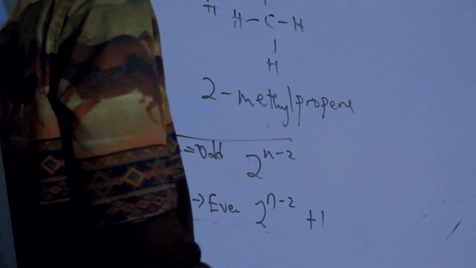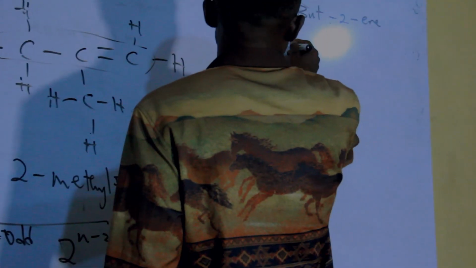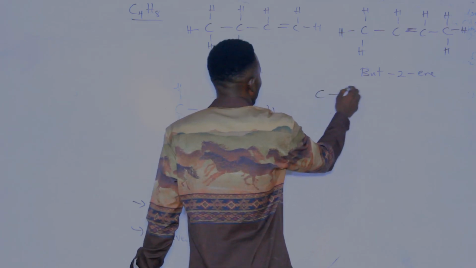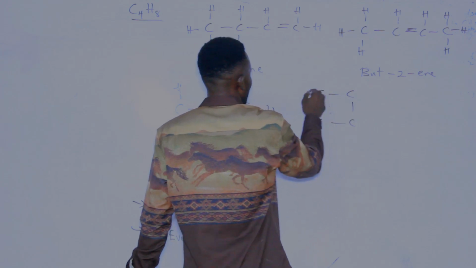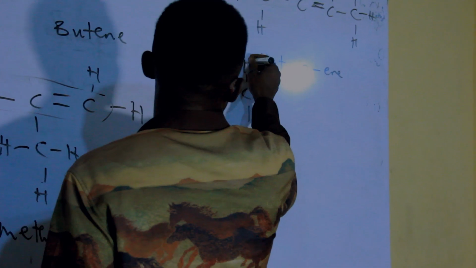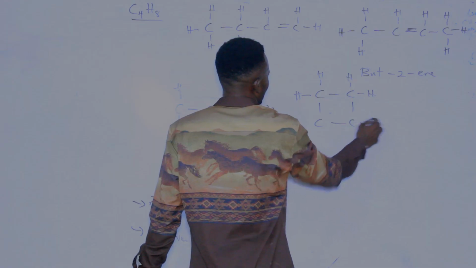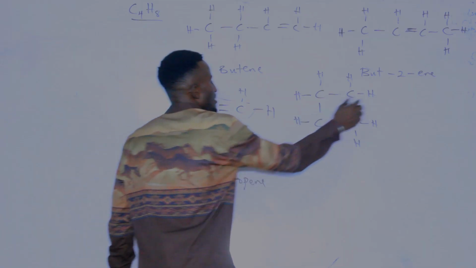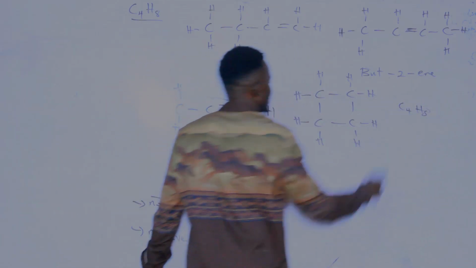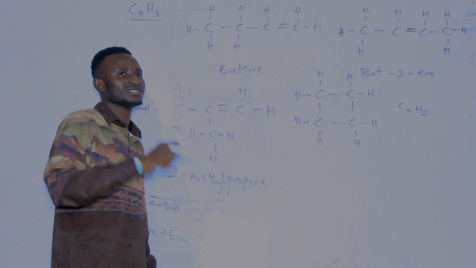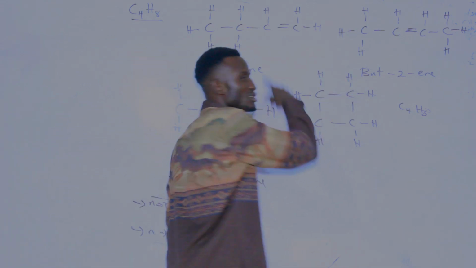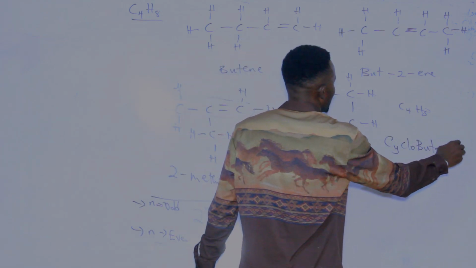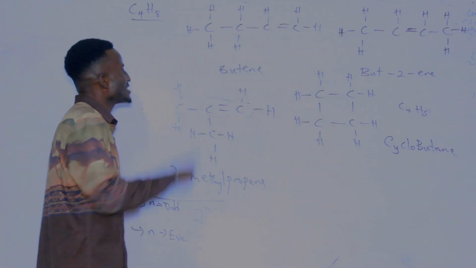Then if you check this very well, we can still produce with this structure. This structure still remains. We can have something like this. If you have 4 bonds, you have something like this: 1, 2, 3, 4, 5, 6, 7, 8. Now if you check this very well, this is still C4H8. But this one does not have the presence of the double bond. Because it is a circular form, we call this cyclobutane.